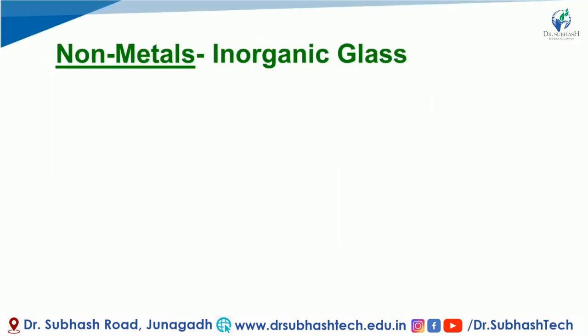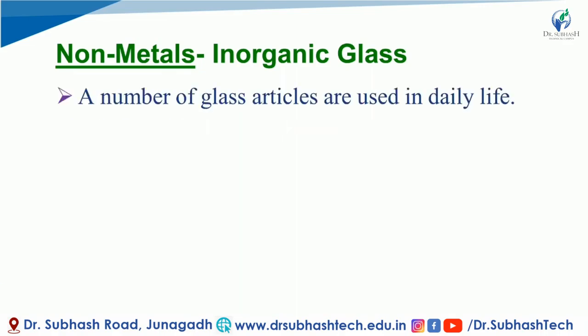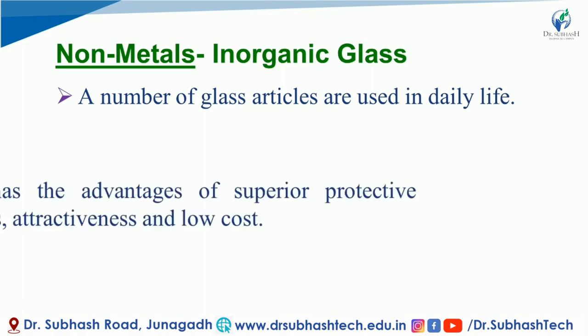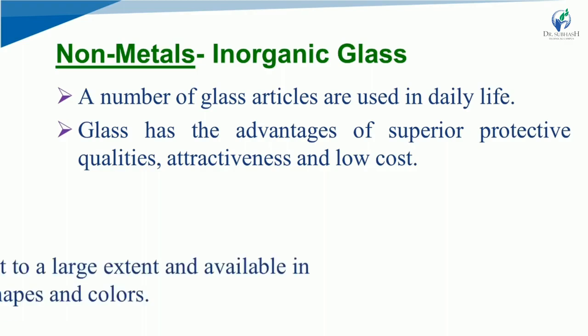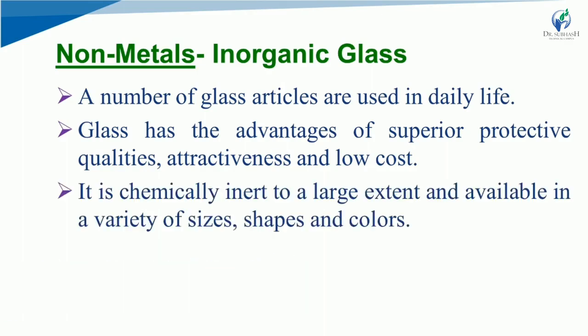So let's see non-metals and inorganic glass. A number of glass articles are used in daily life. Glass has the advantages of superior protective qualities, attractiveness and low cost. It is chemically inert to a large extent and available in a variety of sizes, shapes and colors. As you know, we use glass in our day-to-day lives, in different shapes, sizes and colors which are attractive, low cost and have superior qualities.